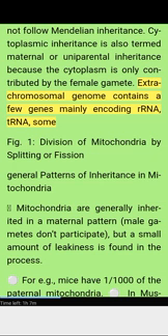Extrachromosomal genome contains a few genes, mainly encoding rRNA. Figure 1. Division of mitochondria by splitting or fission. General patterns of inheritance in mitochondria.